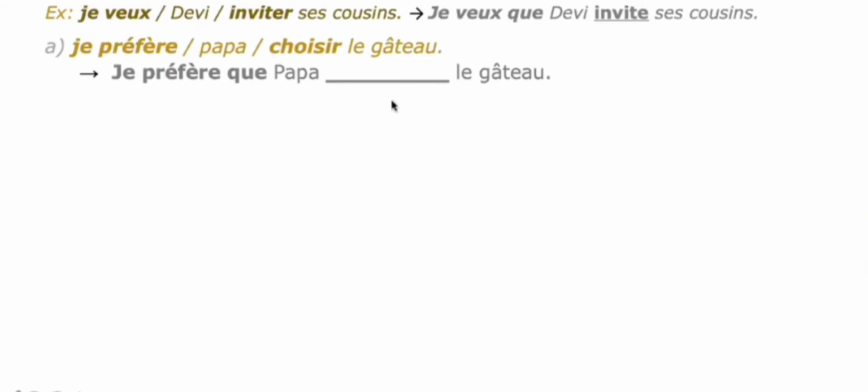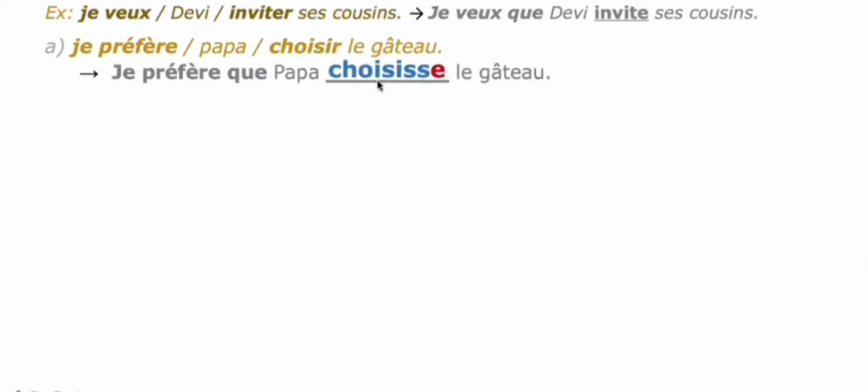The verb choisir should be in subjunctive. So find the stem. For subjunctive the stem comes from the infinitive form, which ends in IR, and that rule you have to apply. Find the stem. Here Papa is the subject, and that you also remember. The present tense conjugation of IR verbs is in plural form, you have to take it: choisissent.